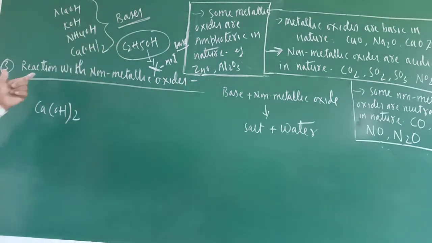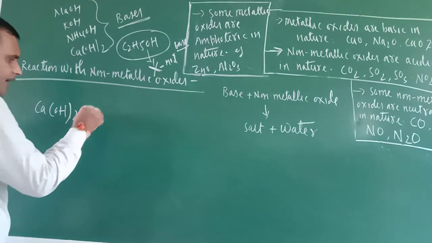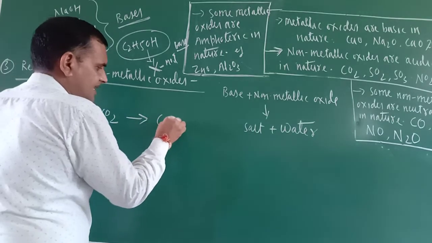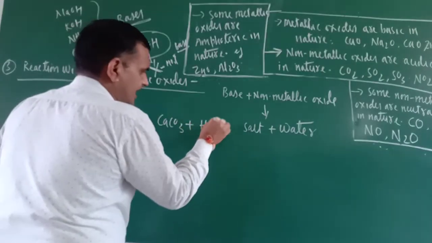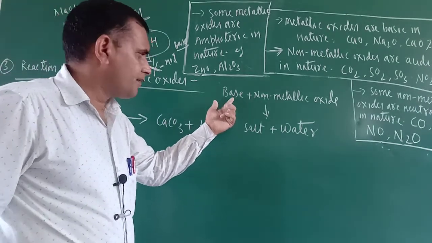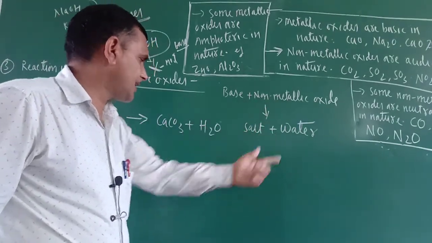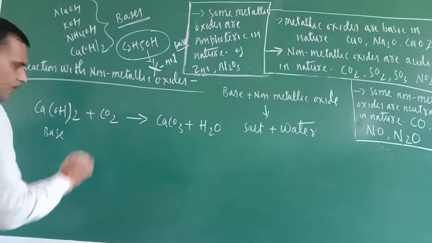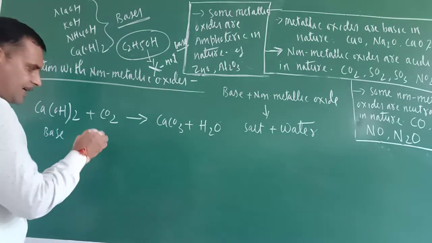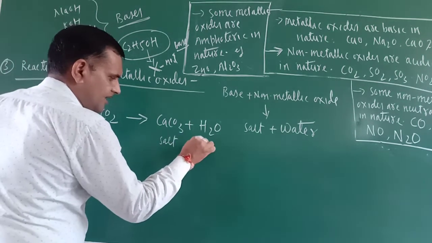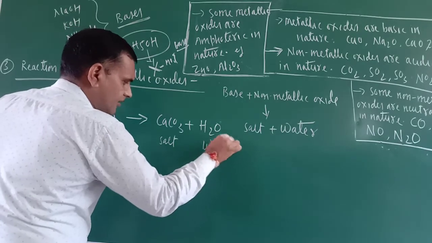So let us come back to this one. Reaction with non-metallic oxide. So calcium hydroxide reacts with CO2. What does it form? It forms CaCO3 plus H2O. Already I wrote here the prototype: base, non-metallic oxide, salt and water. So just see, this is base, calcium hydroxide. This is carbon dioxide, non-metallic oxide. This is salt and this is water.